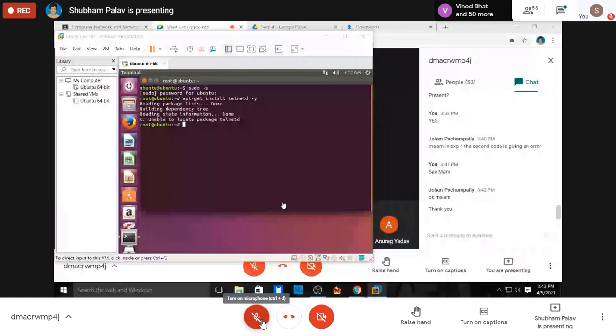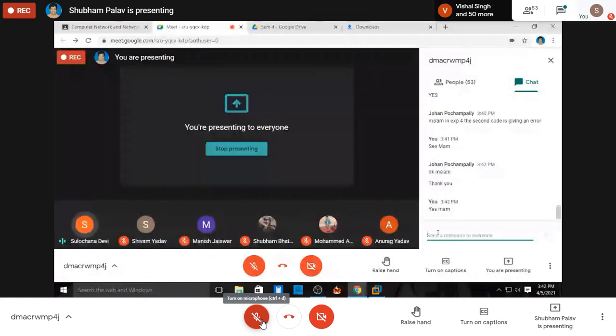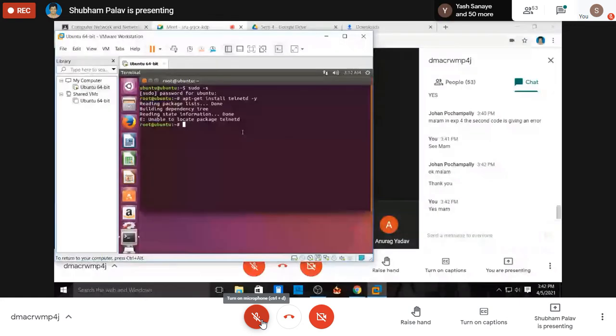So you do one thing, remove the package: sudo apt remove telnetd. Whatever traces you have, you will remove. After that, check whether your device is connected to the internet, and that even in the virtual machine you are able to access the internet. Then try again sudo apt install telnetd -y.